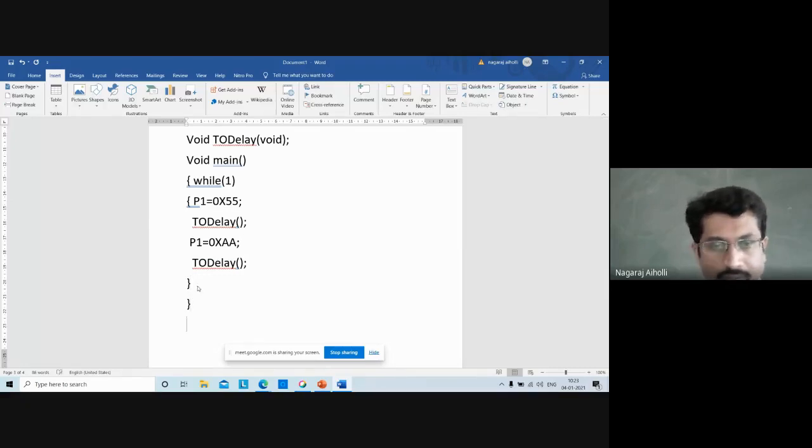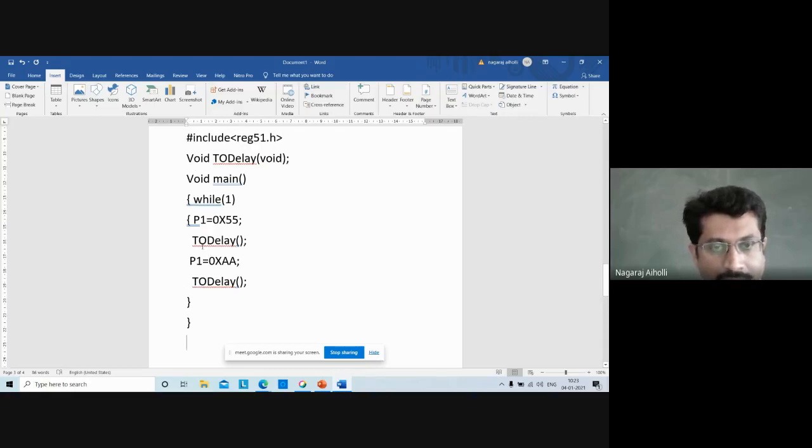Okay. Then we have to give the delay now. So whatever this delay is there, that we have to give. So for that we have to write a delay subprogram, a delay function. The delay function is void.